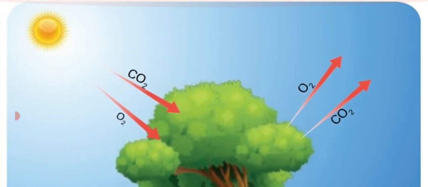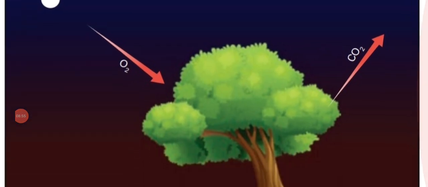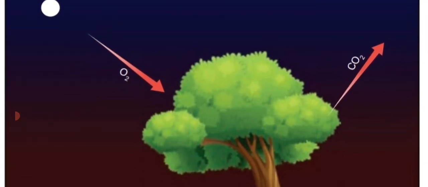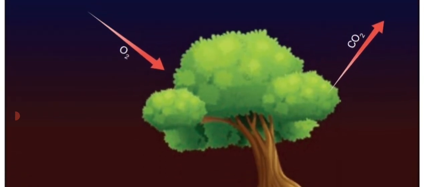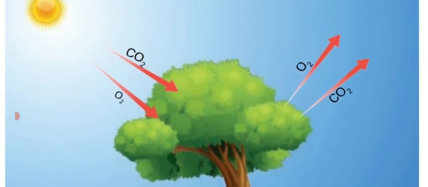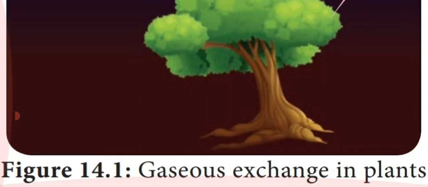So this will take place at daytime, that means in the presence of sunlight. Dear students, at night time, they are absorbing only oxygen and liberating carbon dioxide. So photosynthesis does not take place at night time, but in the daytime, both photosynthesis and respiration take place.